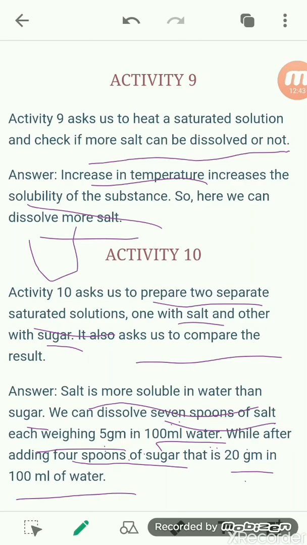While if you add only 4 teaspoonfuls, or 20 gram, of sugar to 100 ml of water, even then the sugar solution will reach its saturation level. So by this we can say that salt is more soluble in water than sugar.